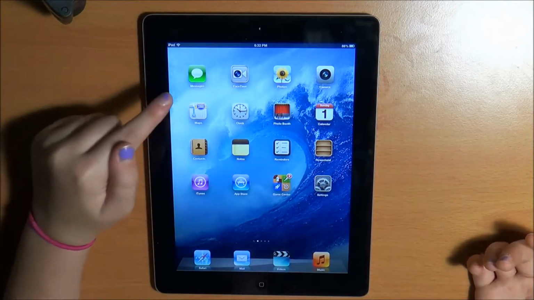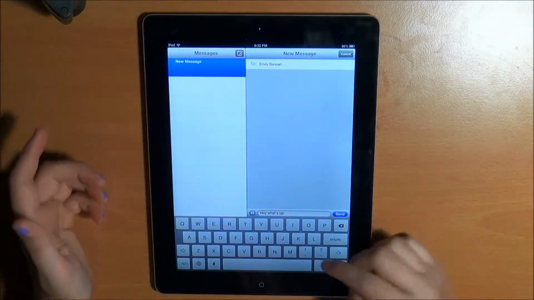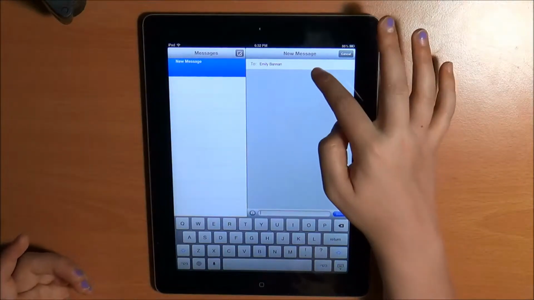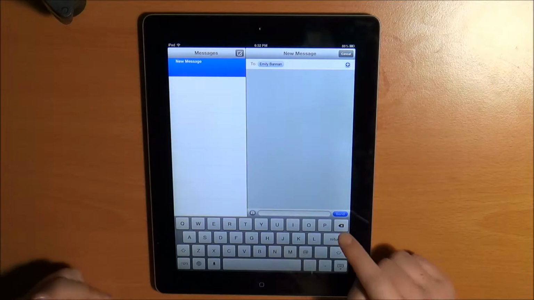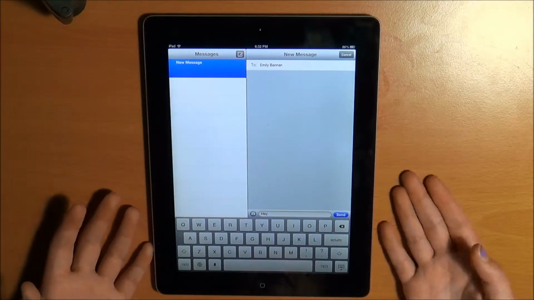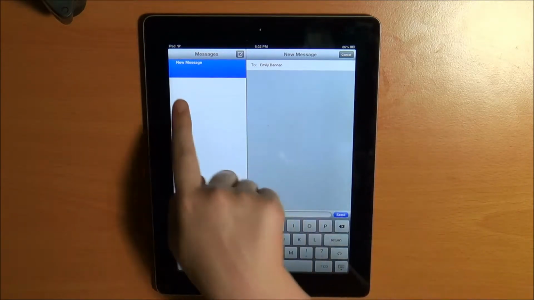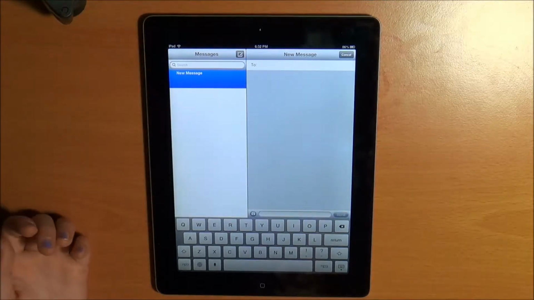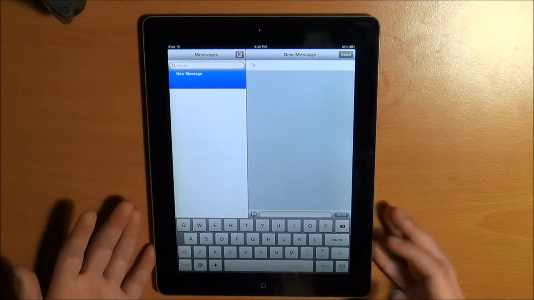So this is Messages. When you go on that, you type in a name up here. So I have a name up here, and then you just type your message and you hit send, and then it'll come up here, and then they can text you back, and your messages will be over here. To make a new message, you just hit that and you add the name and you type something.